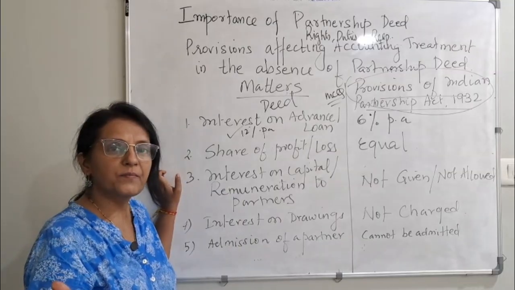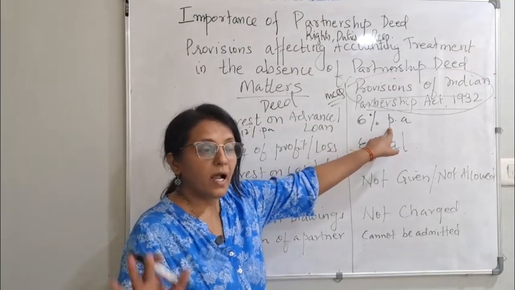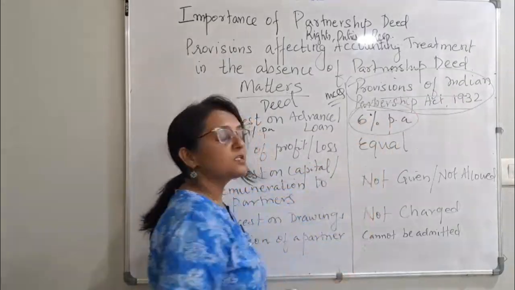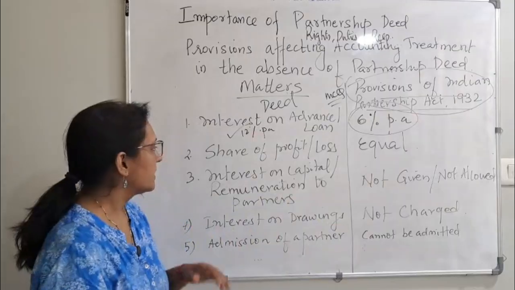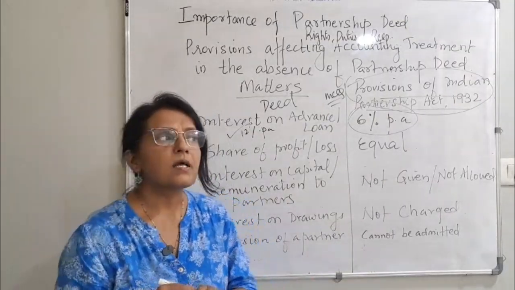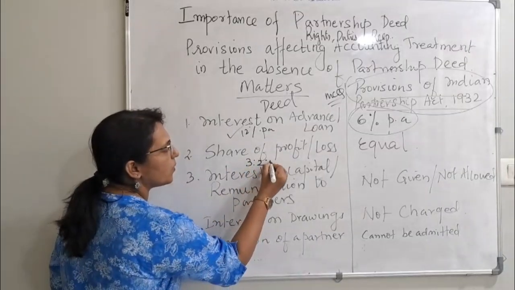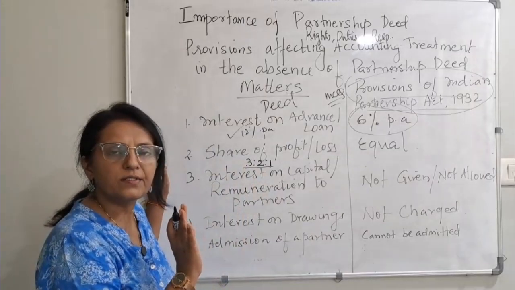There is a deed. But if there is no deed, you have not made a deed, and a partner has given a loan, तो क्या करना है? तो mandatory we have to give 6% per annum as interest to the partner. Okay. Second is share of profits and loss. If the partners have decided our profit sharing ratio will be 3:2:1, then go according to this. Whatever is mentioned in the deed, this is the final thing.